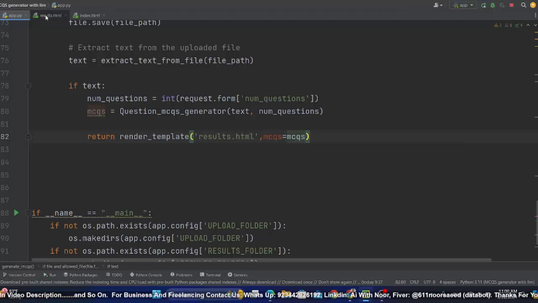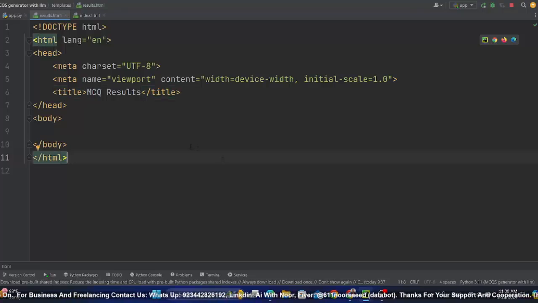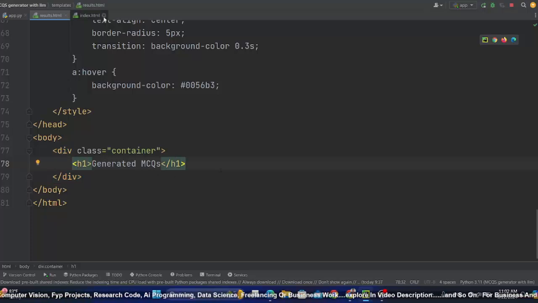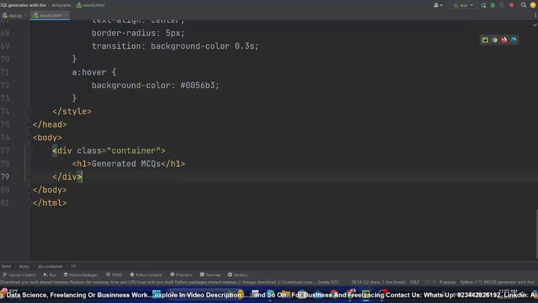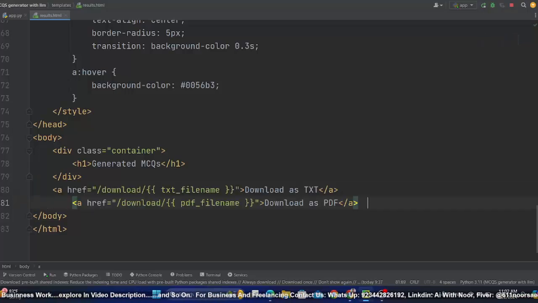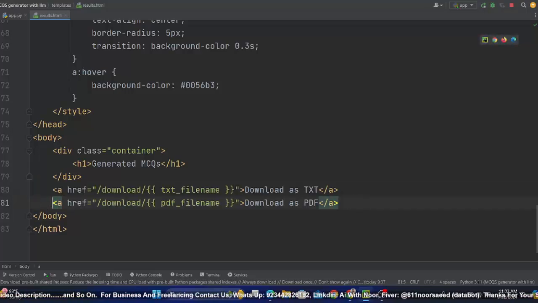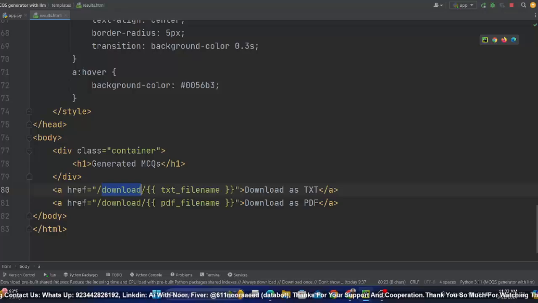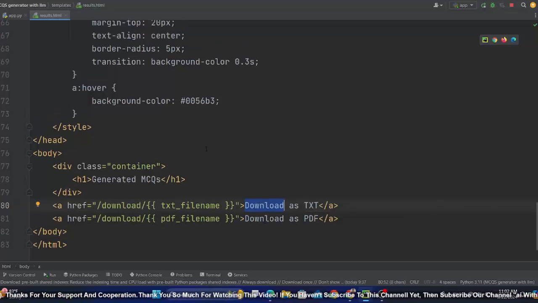Now we need to display these MCQs on the result in a very attractive, appealing and professional way, like real-world MCQ pages or sheets, right? So in this result page, for time saving, let me close the index.html. For time saving, I created a container with this h1, and after this div I will add 2 buttons, 2 anchor tags. Now you will not understand this. We have this anchor tag with href download and txt file name. We have passed this as a parameter. One is download and one is download as a PDF. You will understand this a bit later.